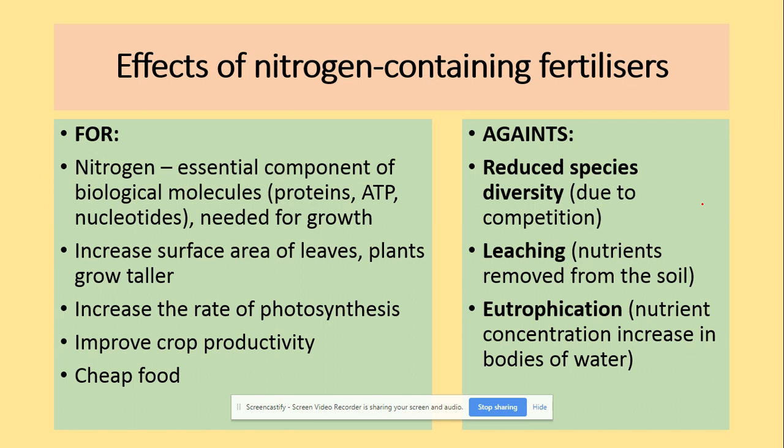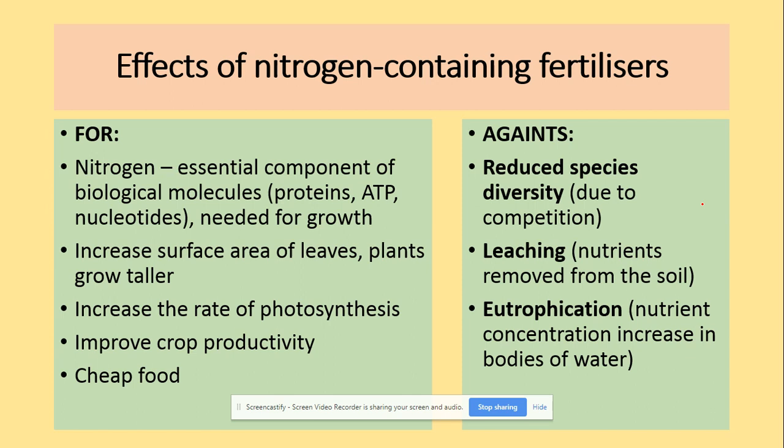So the effects of the nitrogen-containing fertilizers, we could look at the positives and negatives here. The nitrogen, which we've mentioned many times, is an essential component of proteins, ATP and nucleotides needed for growth. It could increase the surface area for photosynthesis, so increase the rate of photosynthesis, improve crop productivity, and produce cheaper food.